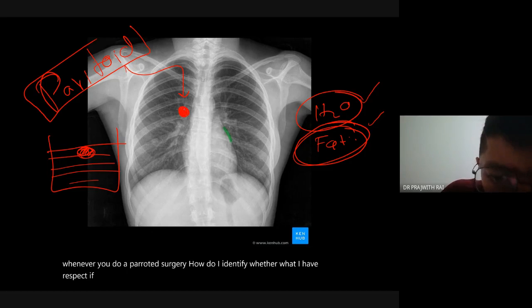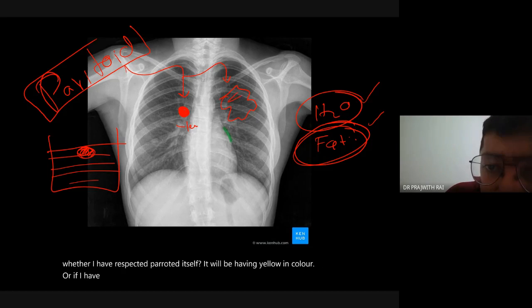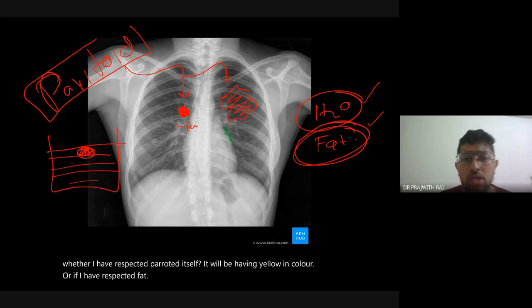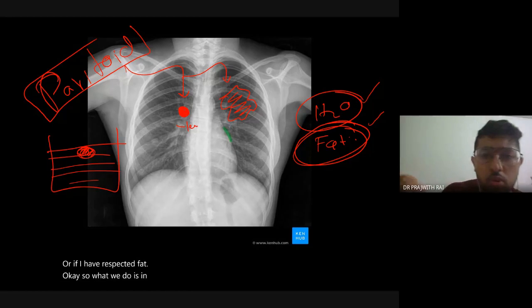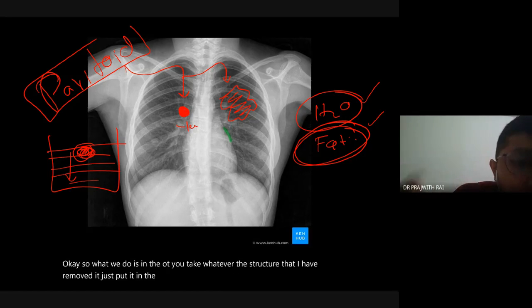How do I identify whether I have resected the parotid itself? It will be yellow in color, or if I have resected fat. So what we do in the OT is, you take whatever structure that you have removed and put it in water. If it sinks, it is not fat.